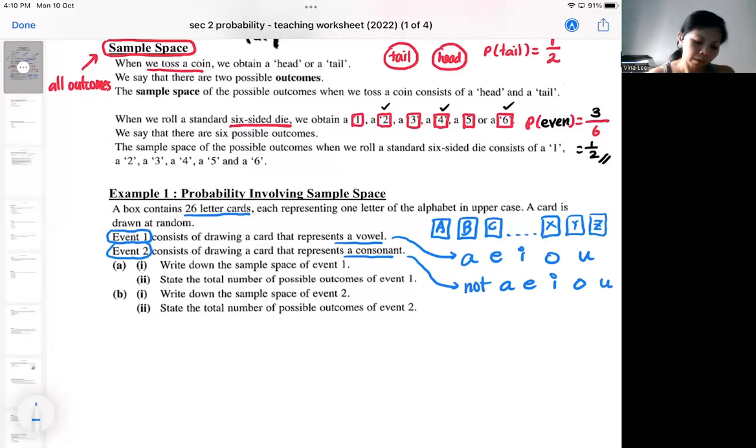Okay, so in this case, I can answer the question. How am I going to write the sample space? The sample space for event one will be A, E, I, O, U. Sometimes we write it in curly brackets.